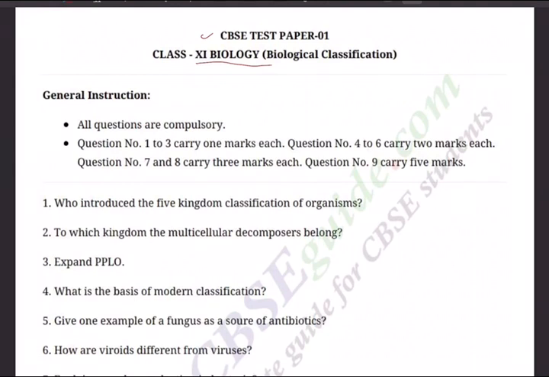So as part of it, we are going for chapter number 2, biological classification. There are 1 mark questions, 2 mark questions, 3 mark questions, and also the big question, the 5 mark questions. So we'll have an idea how to answer that. Particularly for 5 mark questions, there is a tendency among the students to write 3 to 4 pages, which is not at all essential. You have to drive in the point which is essential.